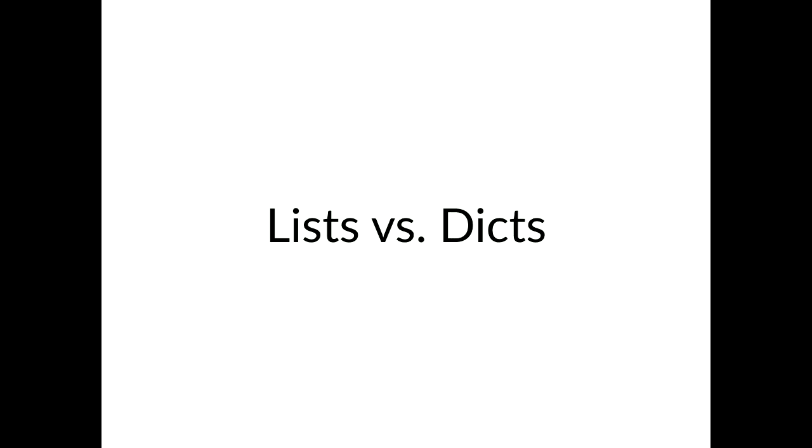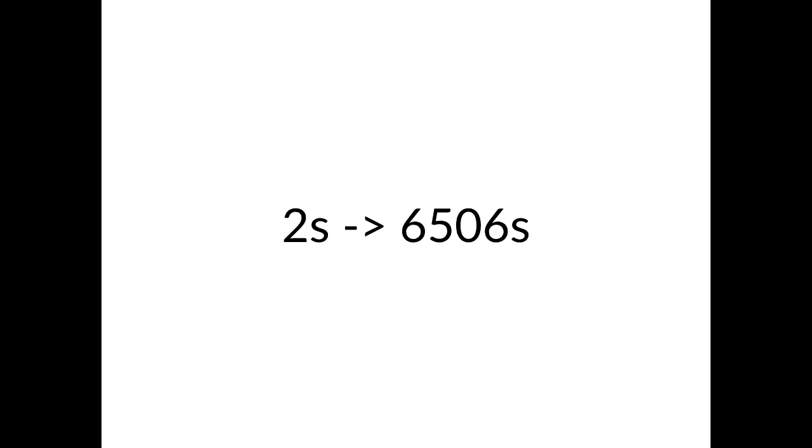Hash tables aren't made of magic, though, they're made of math. The point of the math is to put each dict key in a different place in memory based on a hash function. If you're ever unlucky enough to have two keys that want to be stored in the same place, then performance will degrade until it's about as slow as a list. In 2003, Dan Wallach and Scott Crosby showed that if you insert 90,000 items into a Perl hash table, it takes 2 seconds normally, but 6,506 seconds if you can make all those items collide to the same hash value.